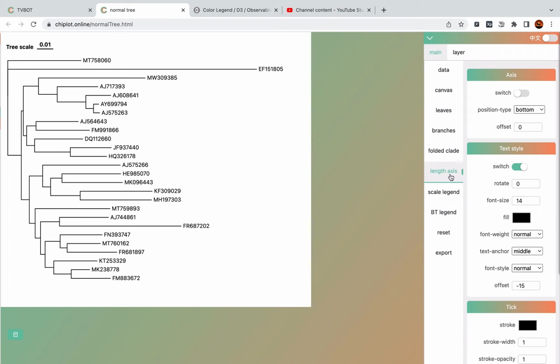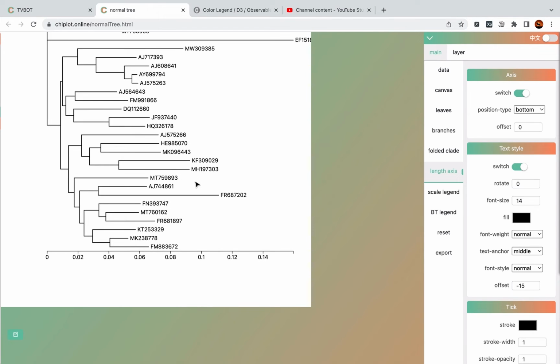Next menu is length axis. By default, the switch of the axis is turned off. If you want to draw the length axis, you can turn on this switch. By default, the position of the axis is bottom, and you can change it to top.